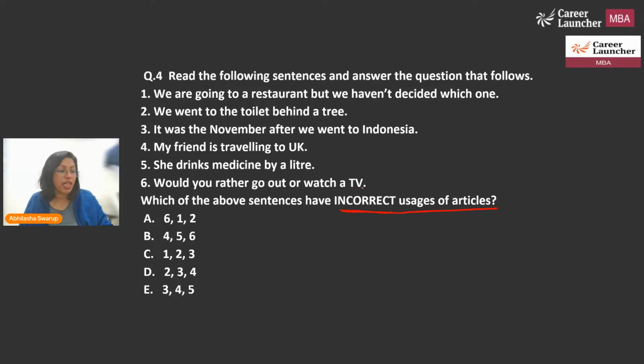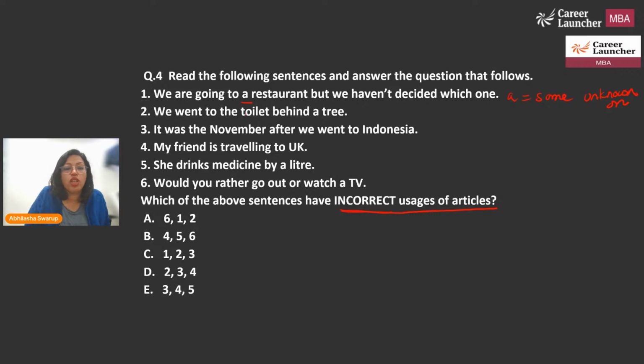All right, let's take a look at these sentences. I think my answer is very, very clear now. At least to me, it is very clear. Okay. So let's take a look. So we are going to a restaurant. Okay, article. But we haven't decided which one is perfectly correct. We are going to a restaurant, some restaurant. Here, a is equal to some unknown one. Okay, so that's perfectly okay.